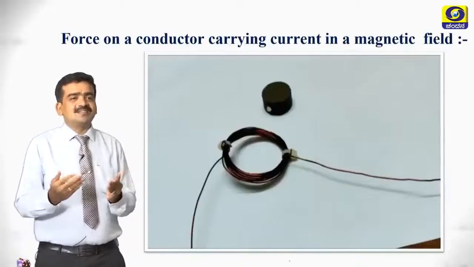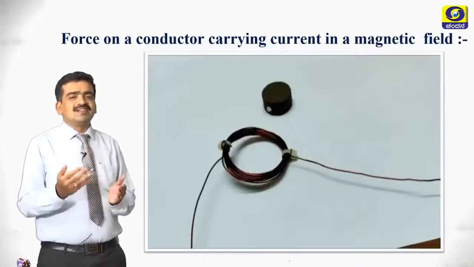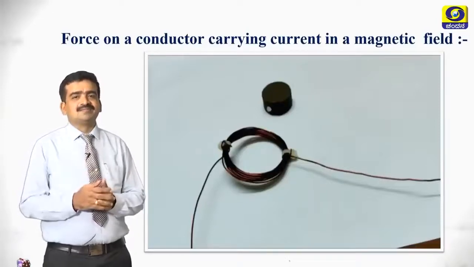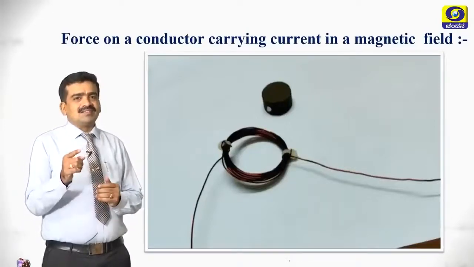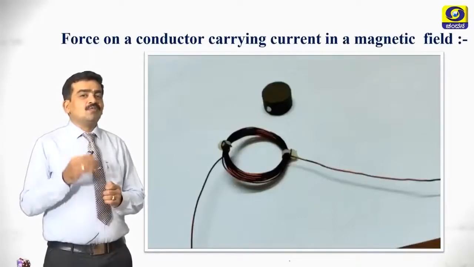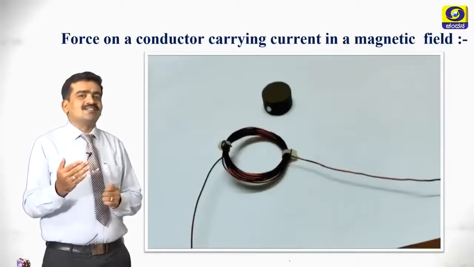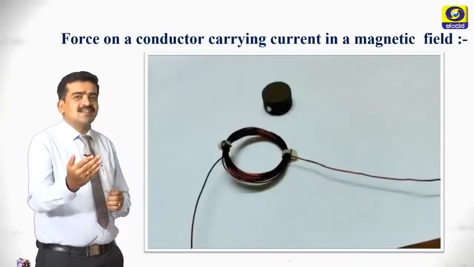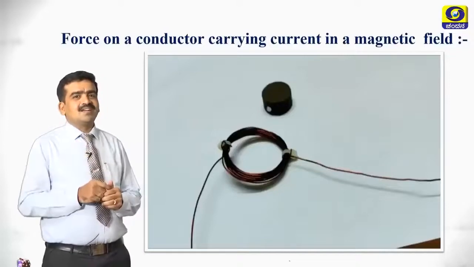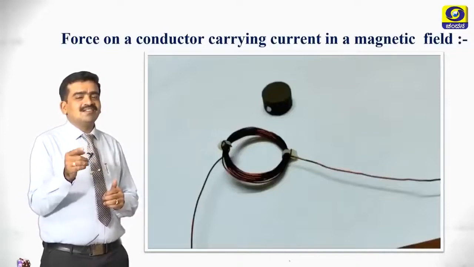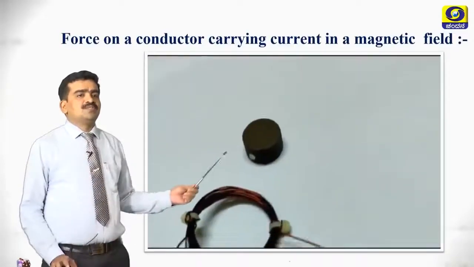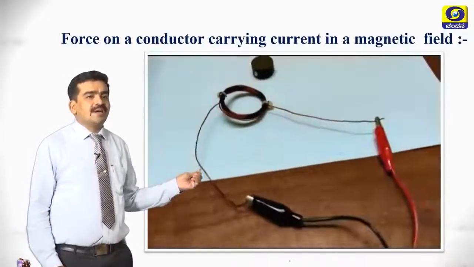Our next concept is force on a conductor carrying current in a magnetic field. You know that a current carrying conductor has a magnetic field around it. What happens to that conductor when it is placed in another magnetic field? Definitely it has to feel either a force of attraction or repulsion. See, observe here what is going to happen.